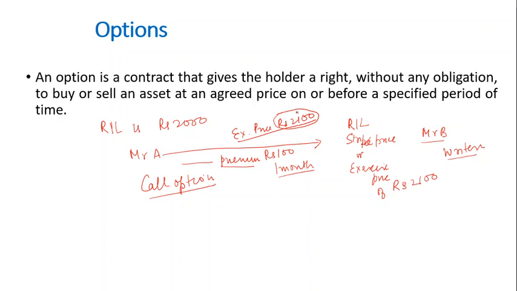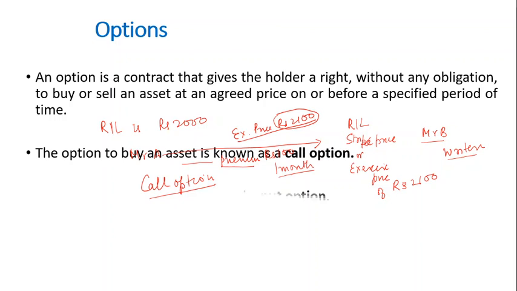This is what you mean by a typical option. That means Mr. A is actually buying an option, and because he has a right to buy, this type of option is called a call option. Whereas Mr. B is selling an option, which means he is taking the risk from Mr. A, and Mr. A is therefore paying a certain premium to Mr. B.